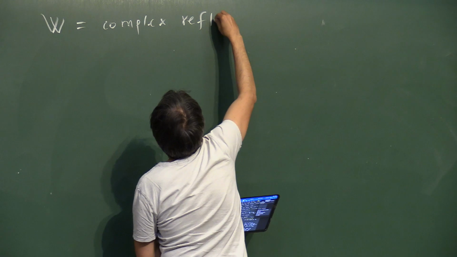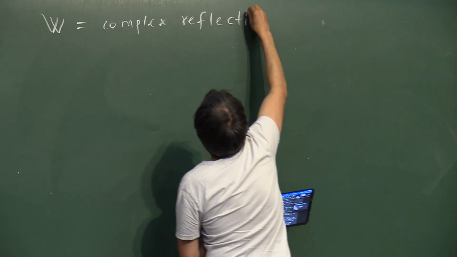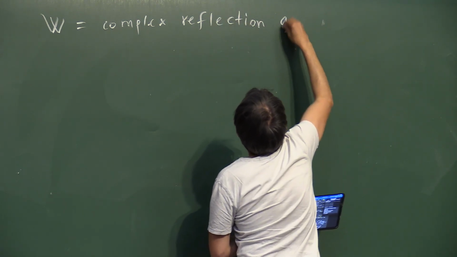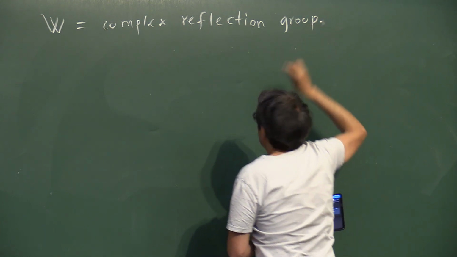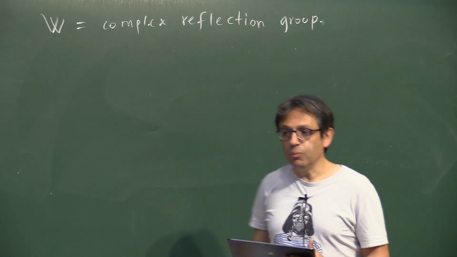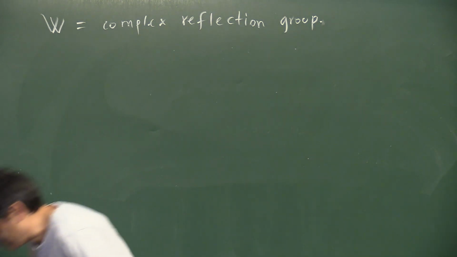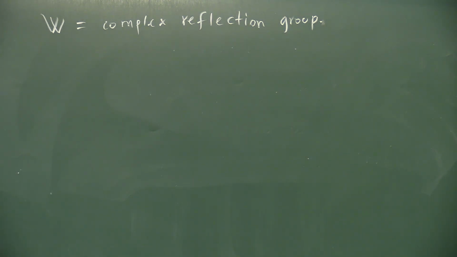I mean, it's generated by reflections. These reflections are what some people call pseudo reflections. So these reflections have a fixed hyperplane, but on the orthogonal subspace, the other eigenvalue is not necessarily -1. It's a complex root of unity. So that's why they call it pseudo reflections.